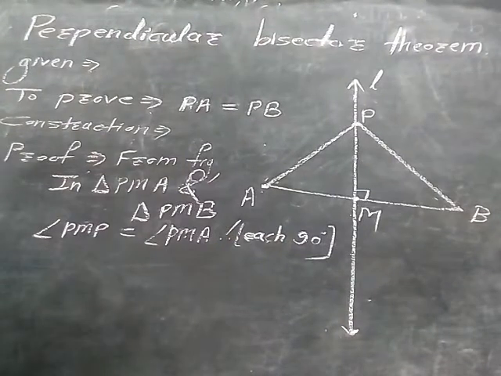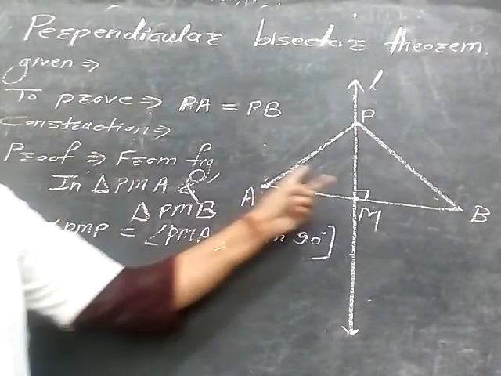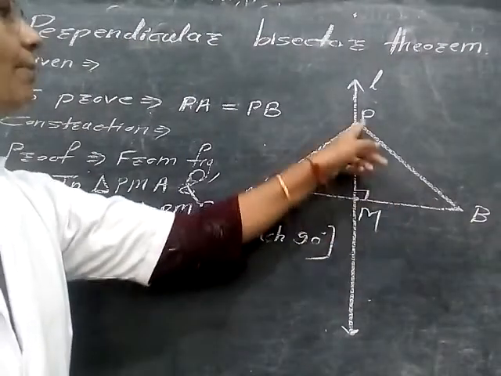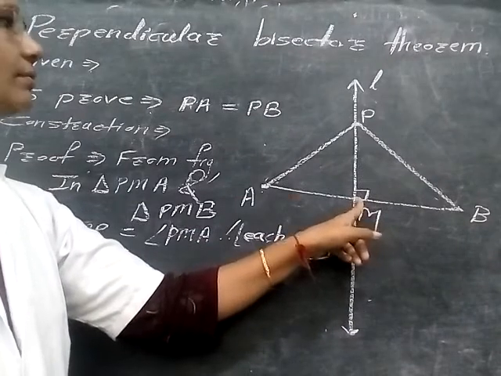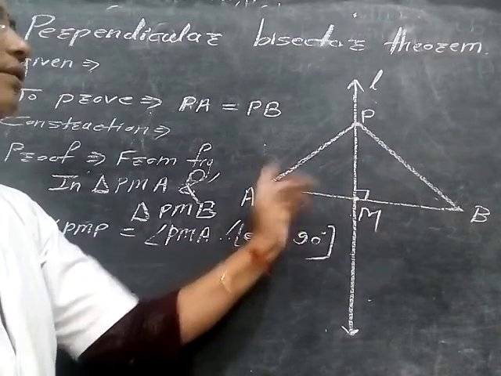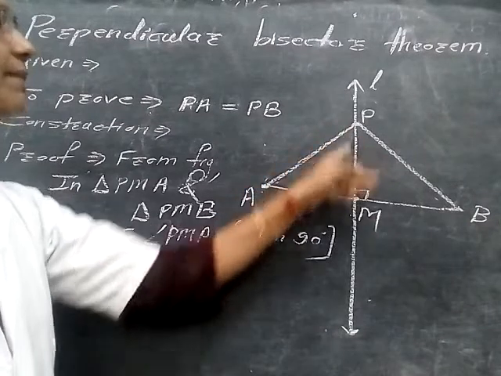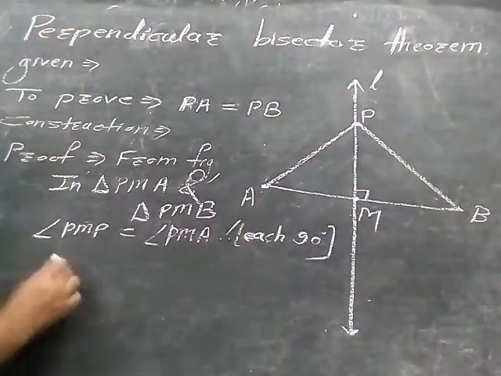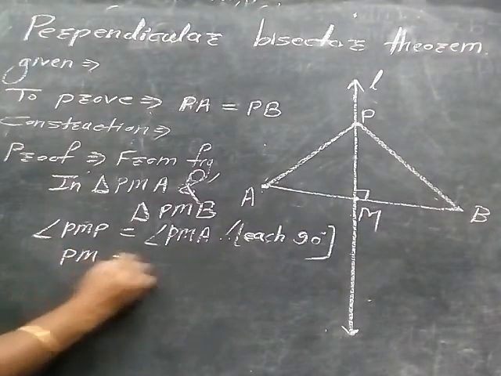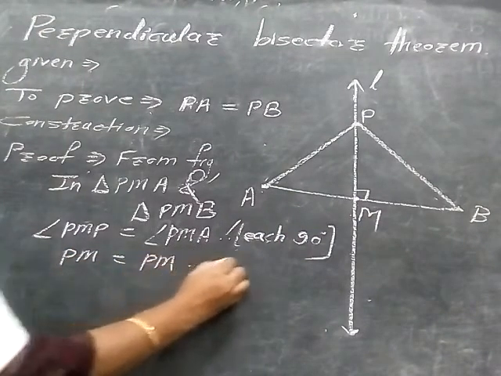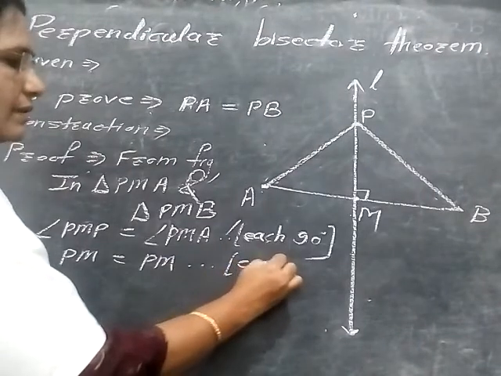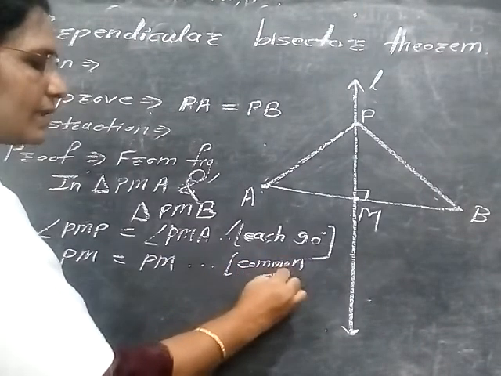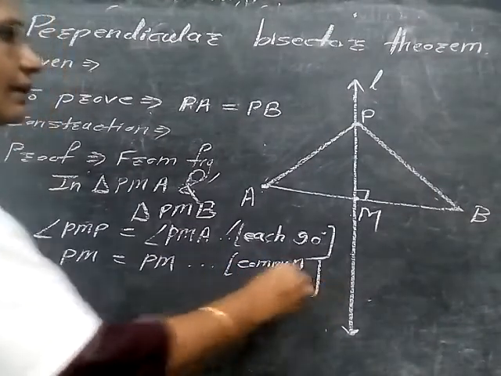Okay. Now the second part: what is the common thing between these two triangles? PM. PM is common. PM is the side of PMA and PM is the side of PMB also. So this PM is the common side. So we write PM is equal to PM, and why? Because it is the common side of both triangles.